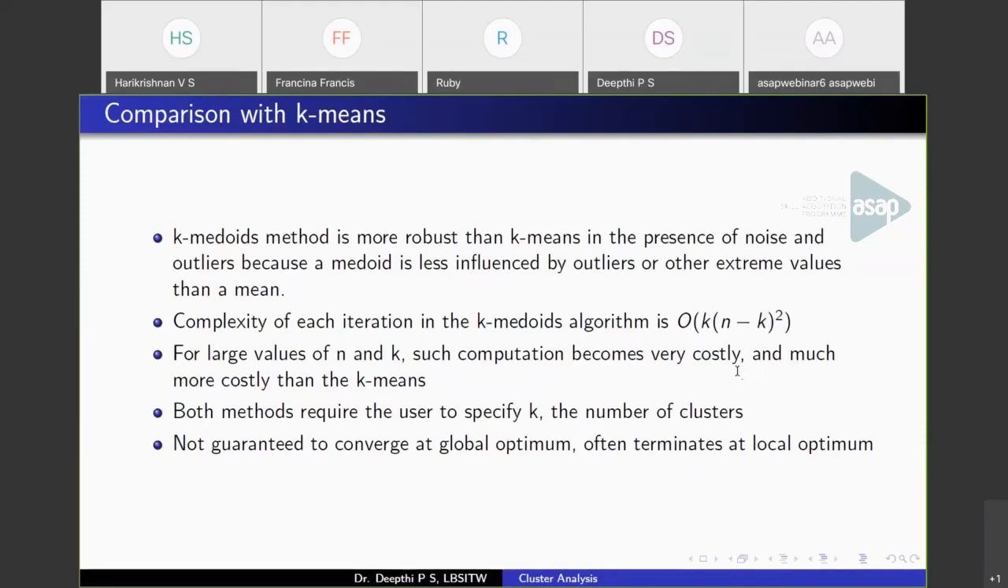And there is a chance that you get a local optimal solution. So at one set of centroids, you have an optimal solution, which need not be the optimal solution that you get when you pick another set of points. So both don't guarantee you a global optimal solution. That is a similarity, and you have to specify the number of clusters as input to the algorithm in both cases. And k-medoids performs better than k-means in the presence of outliers.